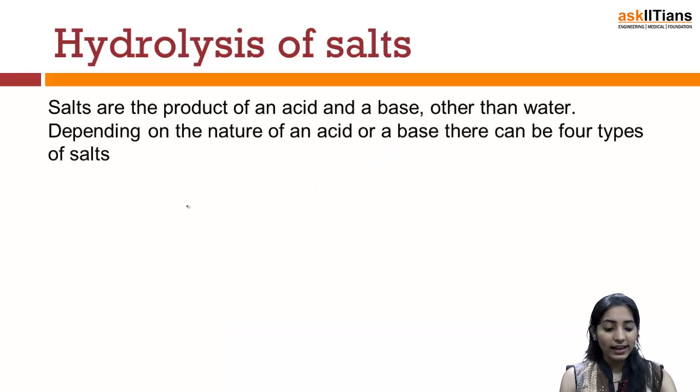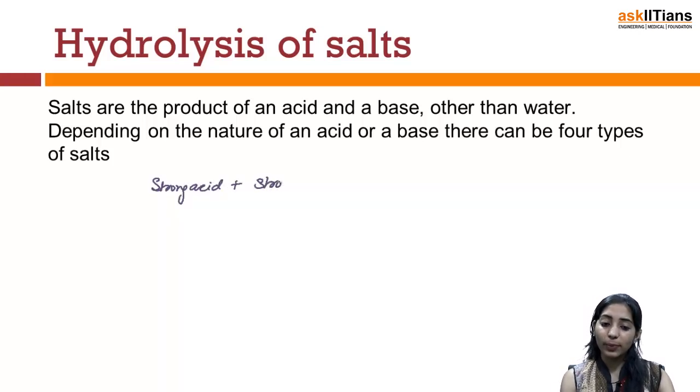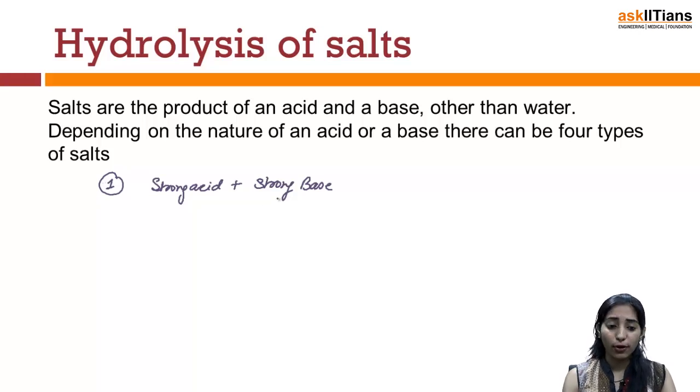Let us say, for the first case, a strong acid is mixed with a strong base, for example HCl mixed with NaOH. The salt formed in such a case is one particular type of salt.